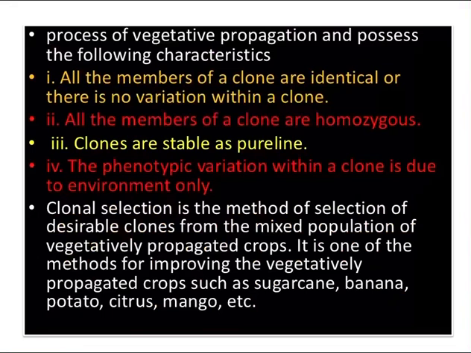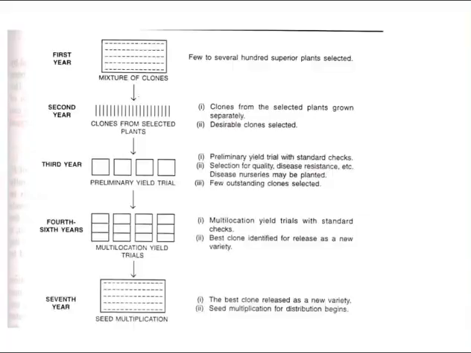So clonal selection has different steps, that is, first to 7th year. So what happens in the first year is, from a mixed variable population, a few hundreds to a few thousands of desirable plants are selected, and a rigid selection can be done for simply inherited characters with high heritability. So plants with obvious weaknesses are eliminated in the first year.